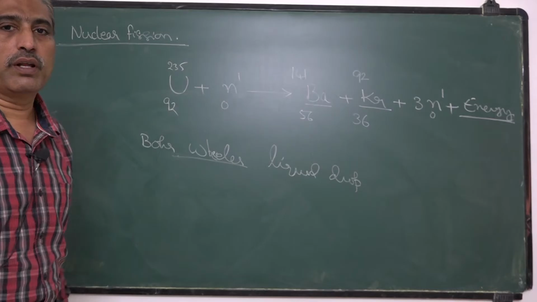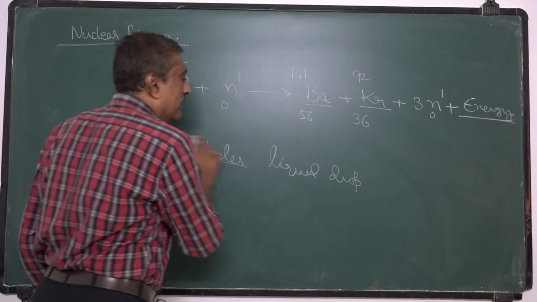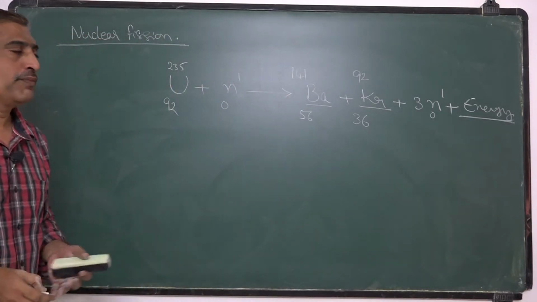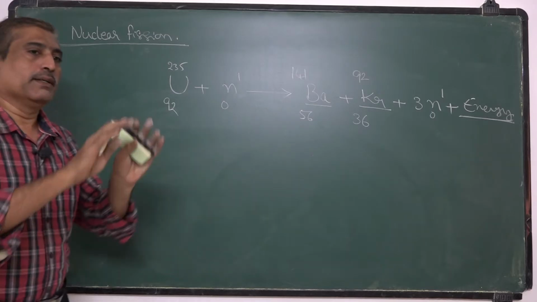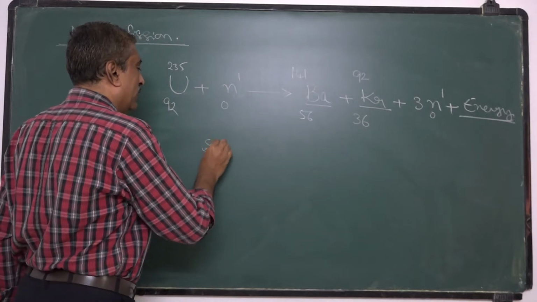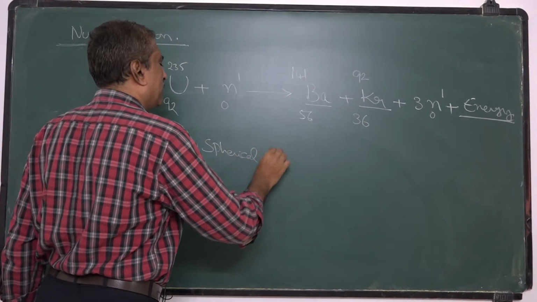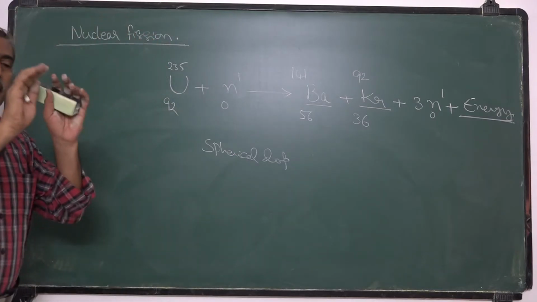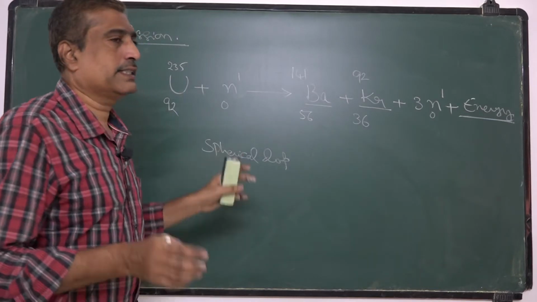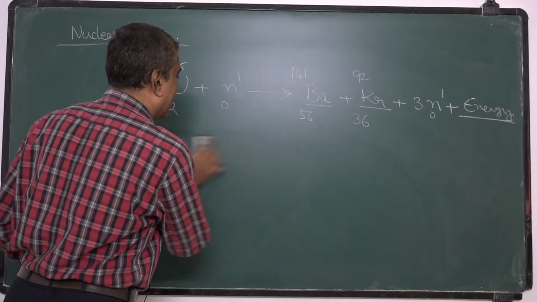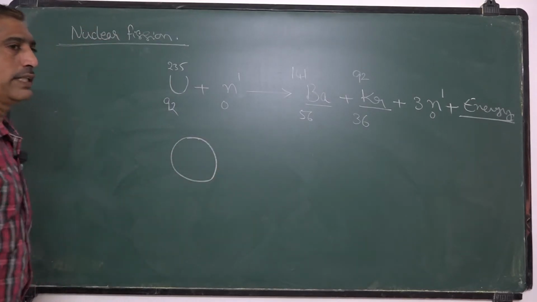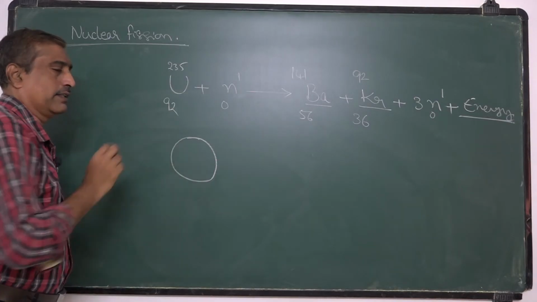By liquid drop model of nucleus. According to this liquid drop model of nucleus, the nucleus is considered to be a liquid drop, which acquires the shape of a sphere. So in the balanced state, this particular nucleus is a spherical one, exactly in the shape of a sphere under balanced condition.